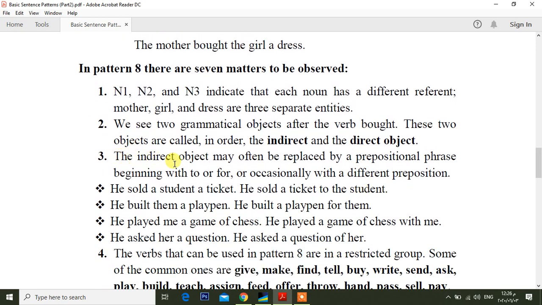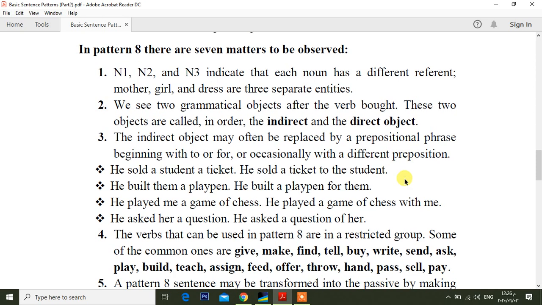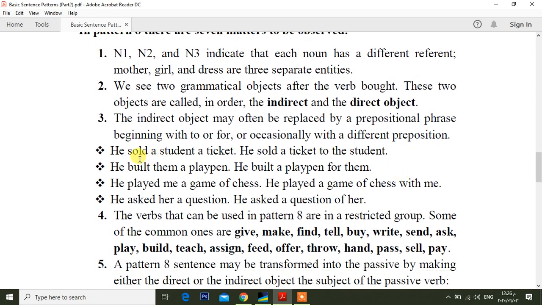The indirect object may often be replaced by a prepositional phrase beginning with to or for, or occasionally with a different preposition. Let's see how. For example, he sold a student a ticket. He sold a ticket to the student.